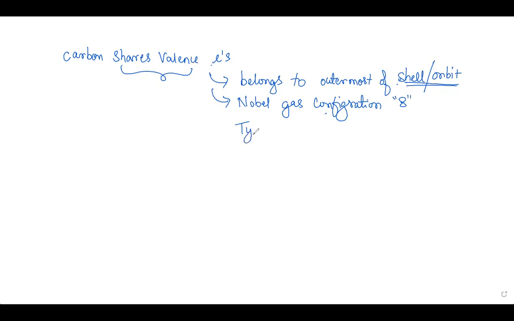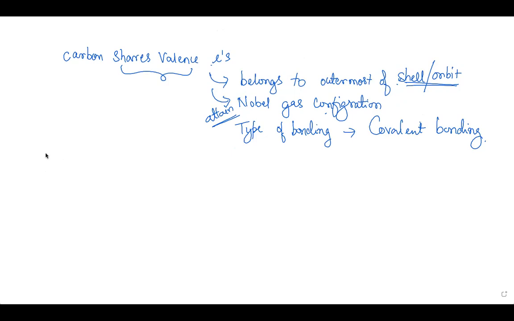And the type of bonding, we call them a covalent bonding. Covalent bonding, with other atoms. So it has to attain what? Noble gas configuration. It means 8 electrons should be there. And the type of bonding, we call a covalent bonding. Yes. Any doubts? No, ma'am.